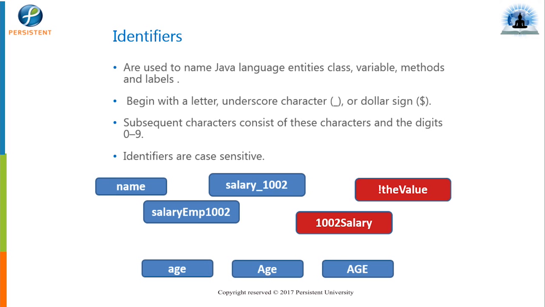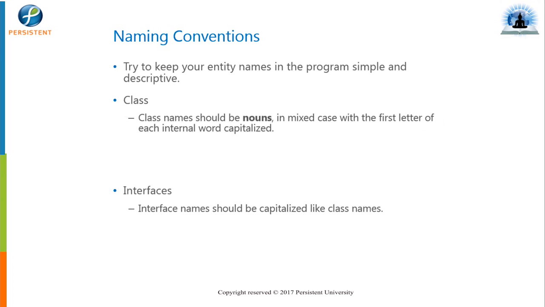And yes, Java is case sensitive, so we need to keep this in mind for identifiers as well. While creating Java applications, we need to take care of naming conventions. As we already discussed, a class name should start with a capital letter.